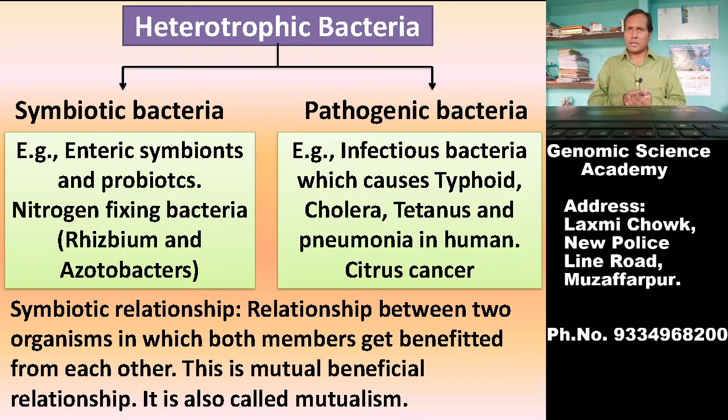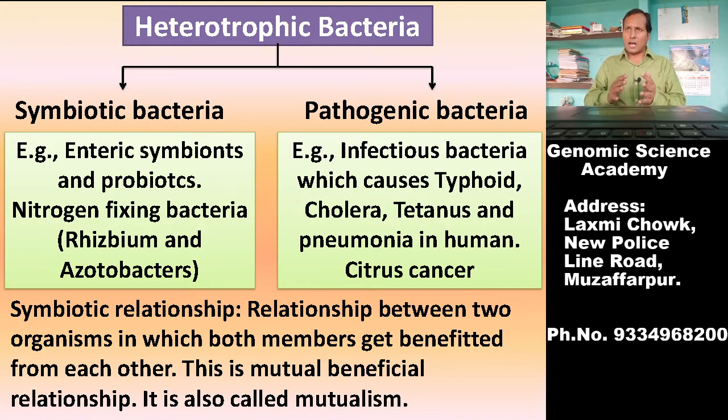Now, these symbiotic bacteria are of several types, like nitrogen fixing bacteria, which are found in the nodules of plants, where these type of nitrogen fixing bacteria fix environmental nitrogen and supply this nitrogen to plants.